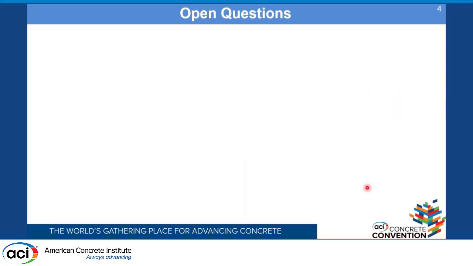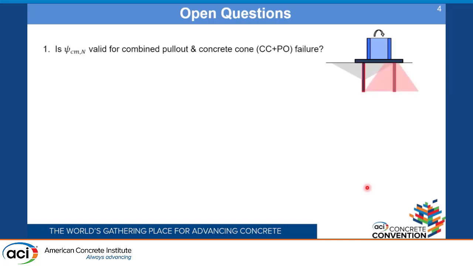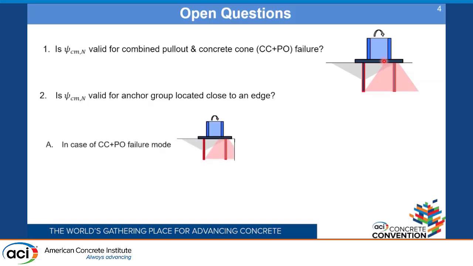In light of this, there are some open questions. So is this factor psi cmn valid for the case of combined pull-out and concrete cone failure, which is a predominant failure mode if we are talking about the bonded anchors? This failure mode is characterized by bond failure for some part of the length and concrete failure for the rest of the part. So we would like to understand if this factor is also valid for this particular case. Also, when we have an anchor group located close to an edge, is this factor valid, particularly in case of CC plus PO failure mode and in case of concrete cone failure mode?